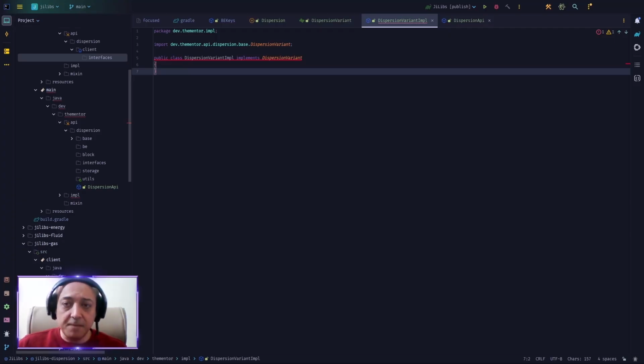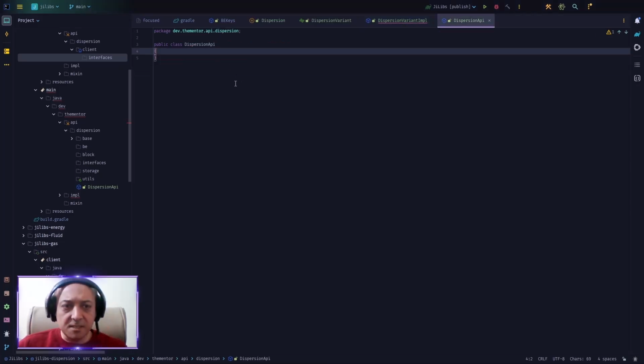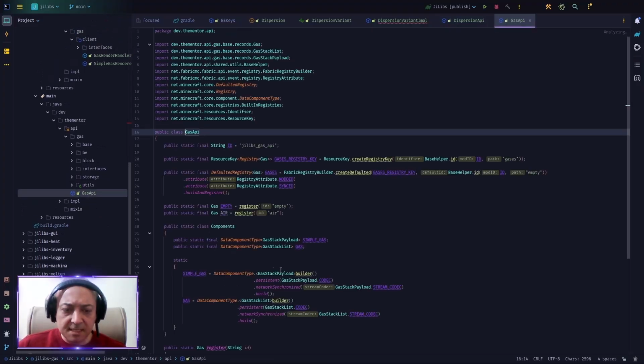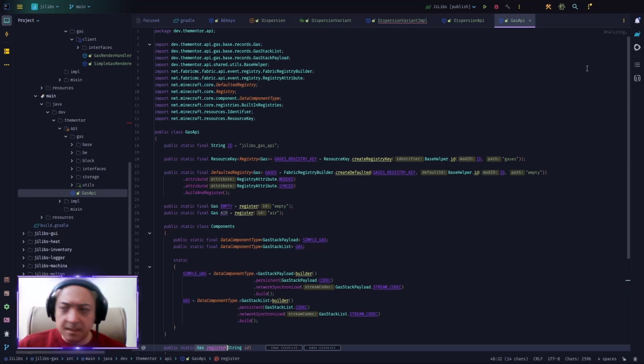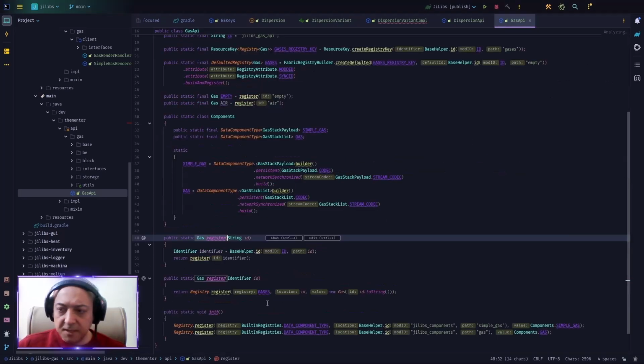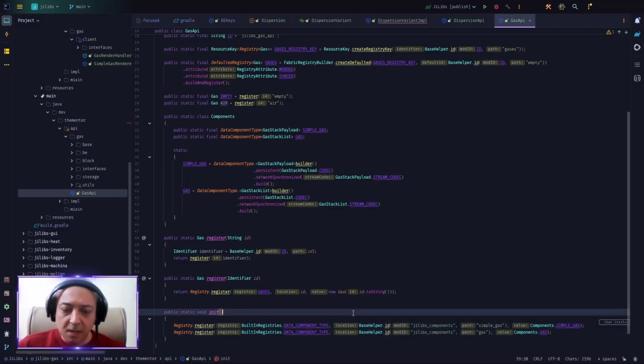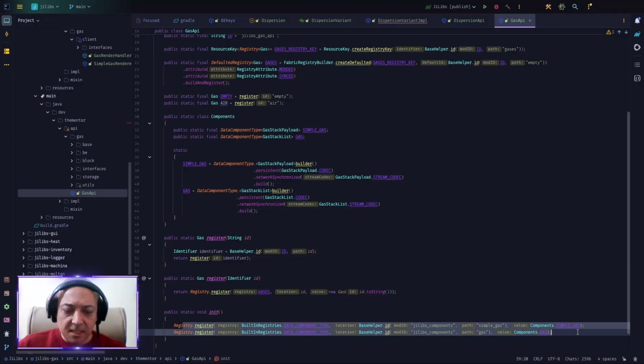But the DispersionAPI is just like your mod initializer. It will initialize some things. It will create the registry system and everything like that. If I want to start, actually, I can start with the API, I think. If I want to compare it to the gas again, you see that GasAPI has these components and then a register helper, and finally it has this init that registers the data components. However, you may ask yourself, wait a minute, shouldn't this happen inside the mod initializer?